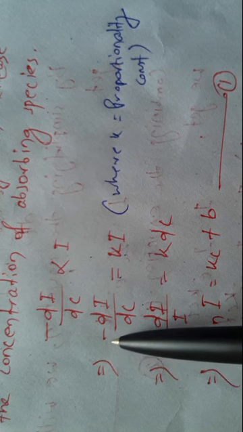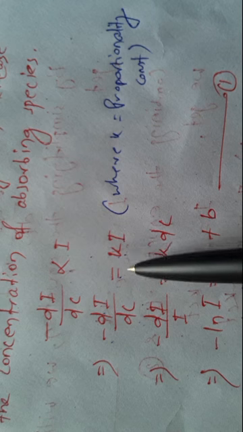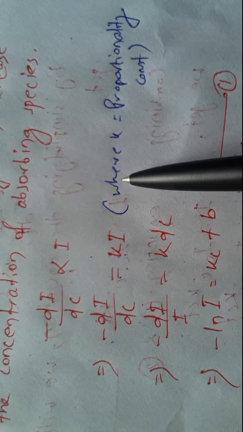The equation becomes minus dI by dC is equal to kI, where k is the proportionality constant.